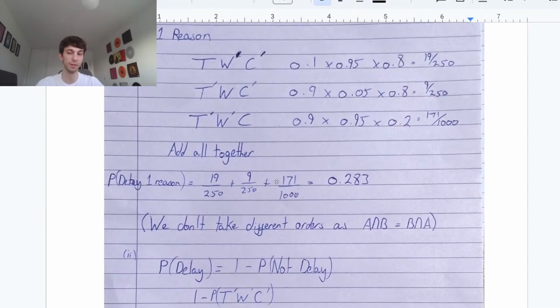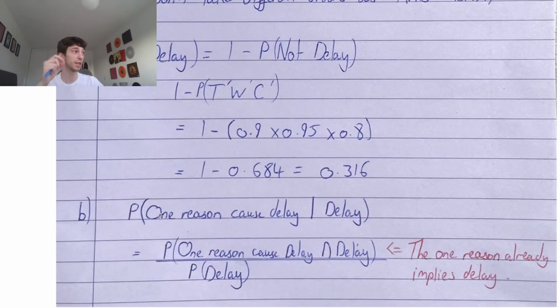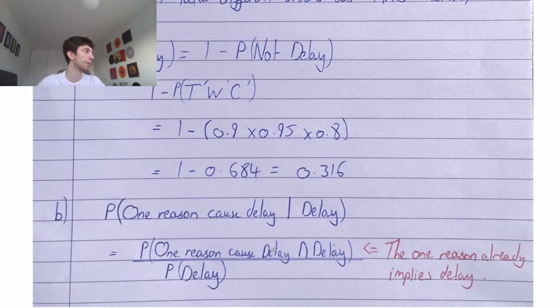So for a conditional probability, what are we asking? We're asking the probability that one reason caused the delay given delay. We know the probability of A given B is the probability of A and B over the probability of B. So we have the probability of one reason causing the delay and the delay, over the probability of delay. However, looking at the numerator, if we have one reason causing a delay, this is already going to be a delay. So that's already the same thing. All we need is the probability that one reason caused a delay, and that'll be over the probability of delay.